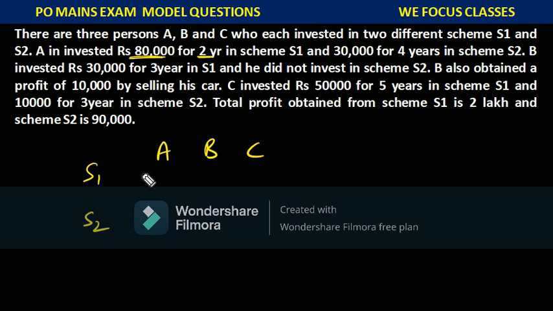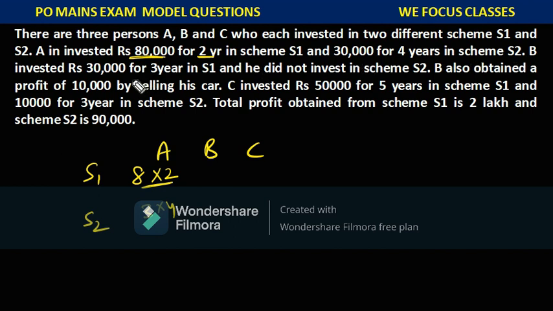I'll take his investment. A's investment in scheme S1 is 80,000 for 2 years. It is given A invested rupees 80,000 for 2 years in scheme S1. So instead of taking 80,000, I'll take only 8. And for how many years? It invested for 2 years. I'll write it like this, investment for 2 years. In the same way I'll go for B. I'll read the next sentence. It is 30,000 for 4 years in scheme S2. 30,000 means 3, for how many years? 4 years in scheme S2. So this is the data given about A.